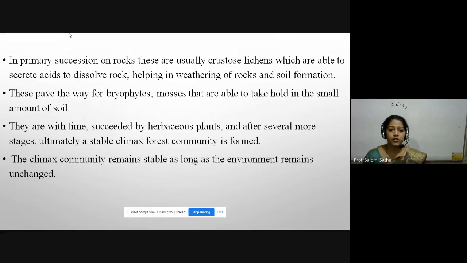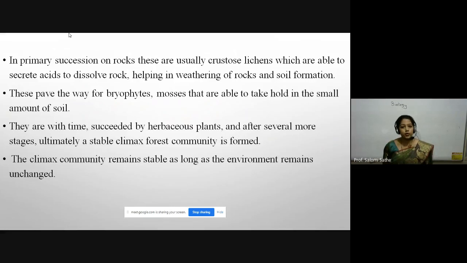Formation of soil is called pedogenesis. Pedo means soil, genesis means formation. Formation of soil mostly takes place with the help of lichen. So lichen play an important role in ecological succession.